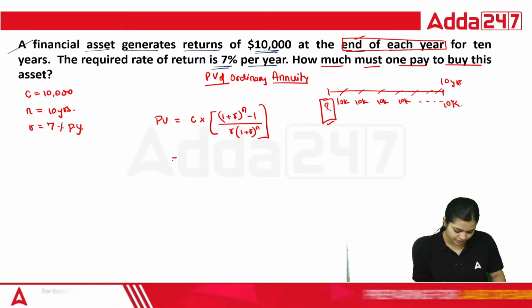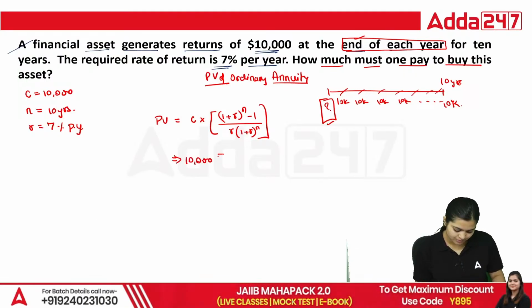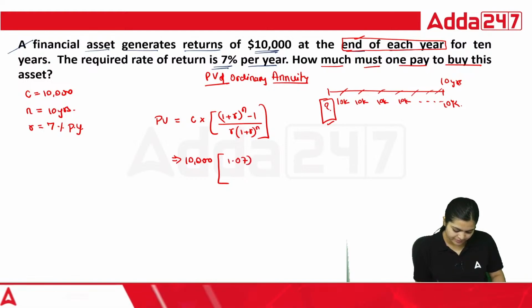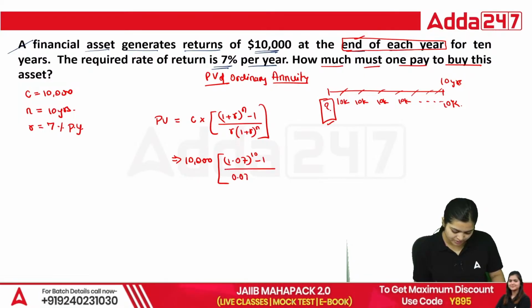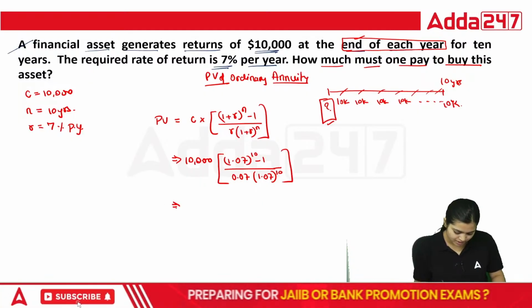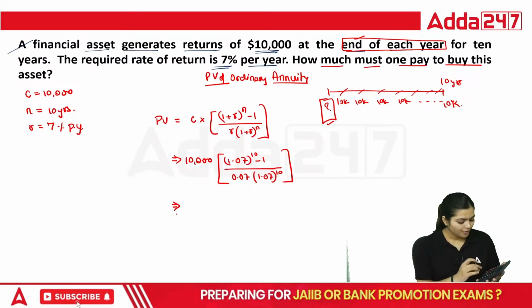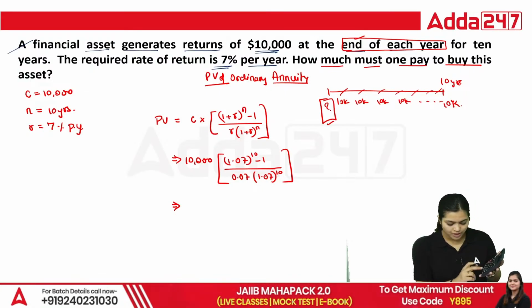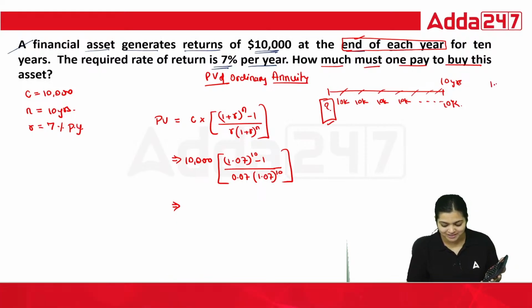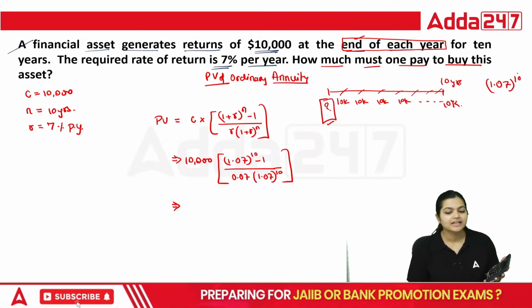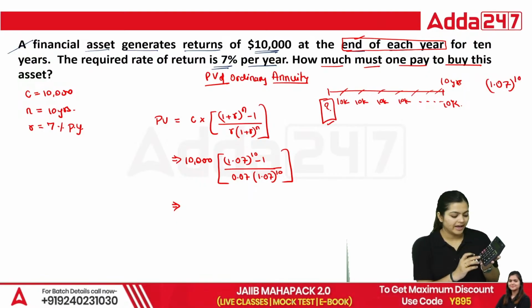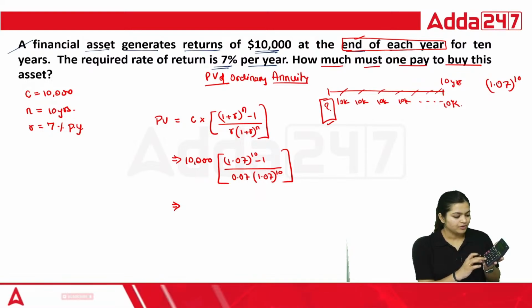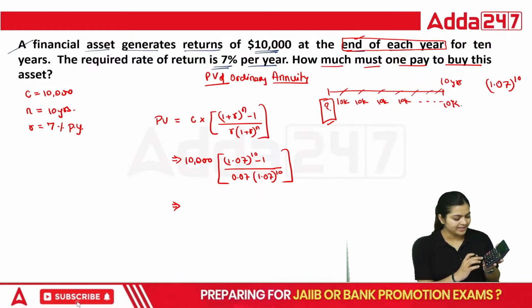So your cash flows that you are going to generate: 10,000 into 1.07 to the power 10 minus 1, divided by 0.07 into 1.07 to the power 10. So you can see here, 1.07, I hope now you know how to solve this. First type the base number 1.07, press the multiply button once and the equal to button 9 times. 1, 2, 3, 4, 5, 6, 7, 8, 9.